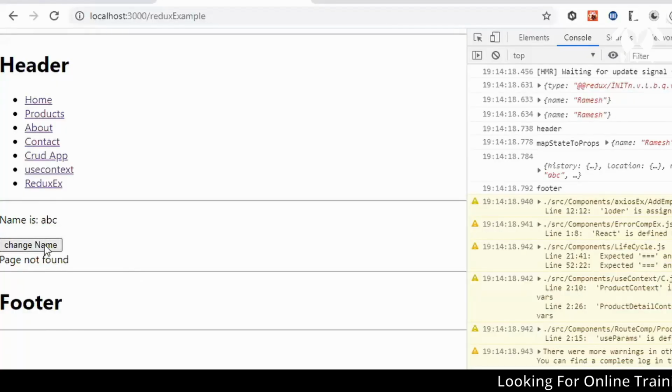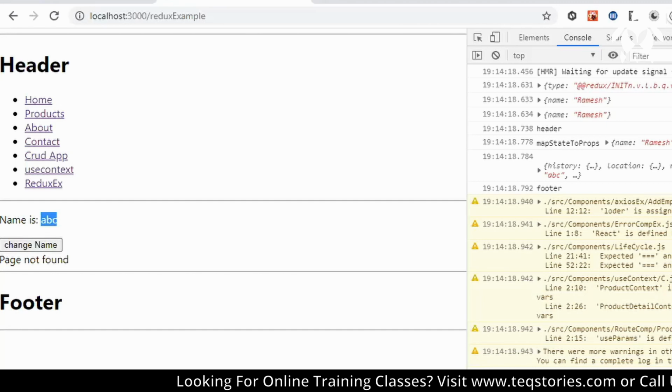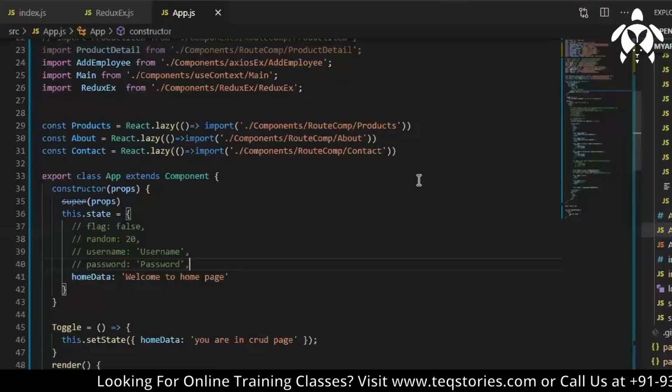Yeah, if I change the name, okay, it is giving XYZ. And here it is giving ABC only, maybe because I've given the static data. Let me check.